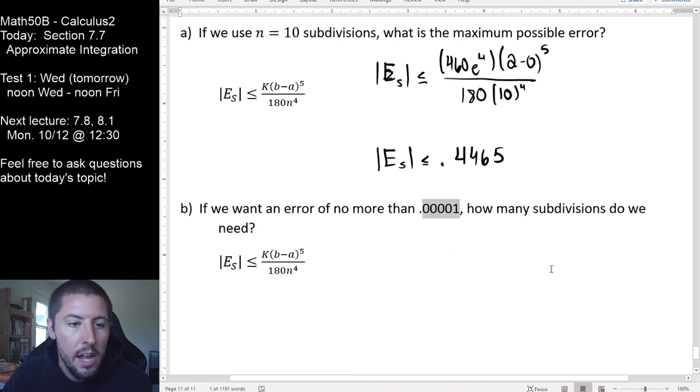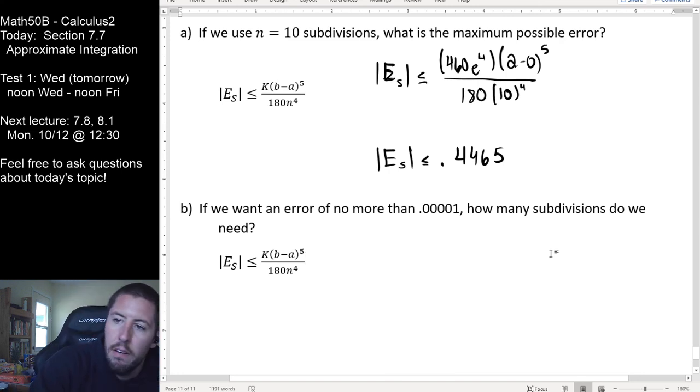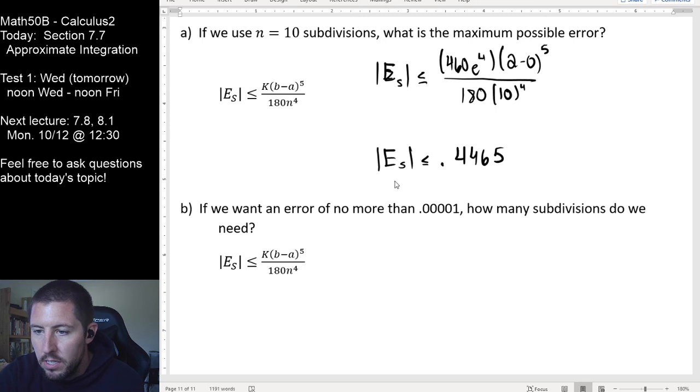If you're an engineer and you need to say, I'm only allowed to have this much tolerance in my computations, then you need to know how many subdivisions you need to break this thing down into to still land within the desired error of interest here. But again, this is just some more algebra.